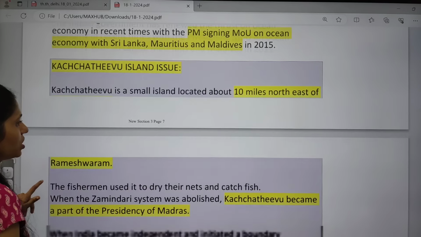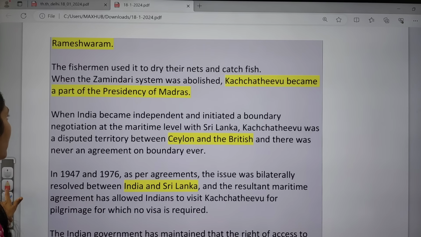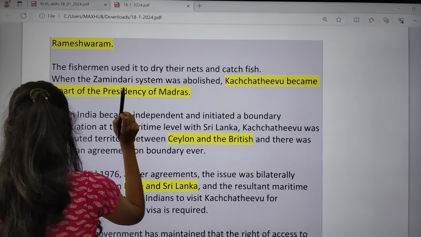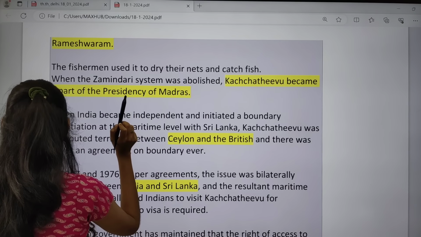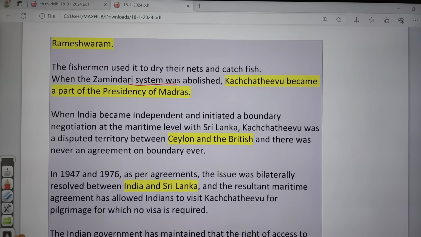So from here it is just 10 miles north. The fishermen used to dry their nets as well as catch their fish. And when the Zamindari system was abolished in India, the Kachativu Islands became a part of the Presidency of Madras.